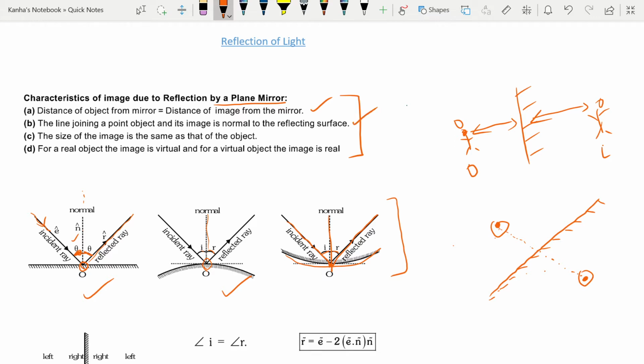The third one says the size of the image is the same as the size of the object. So there is a net magnification of 1. It does not change. The size of the image is equal to the size of the object. Also, for a real object, the image is virtual, and for a virtual object, the image is real. We'll talk about real and virtual as we go along.